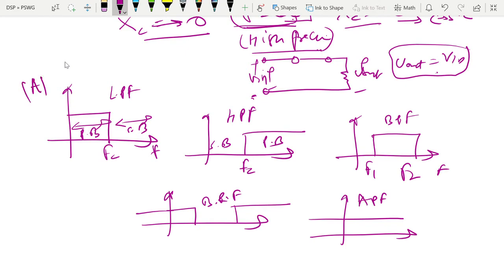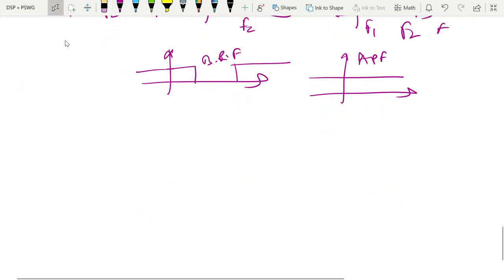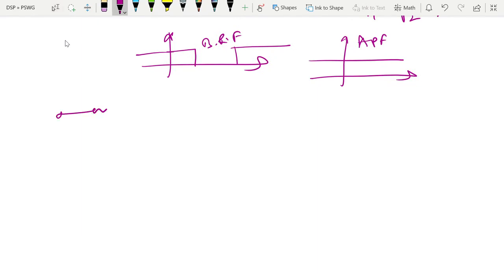Okay, so in this way we can find out whether it is a high pass filter, low pass filter, band pass filter, or whatever it is. So in this case, if you want to find out V out, what will V out be? We draw the circuit again here, the RC circuit: C, R, your input, your output.